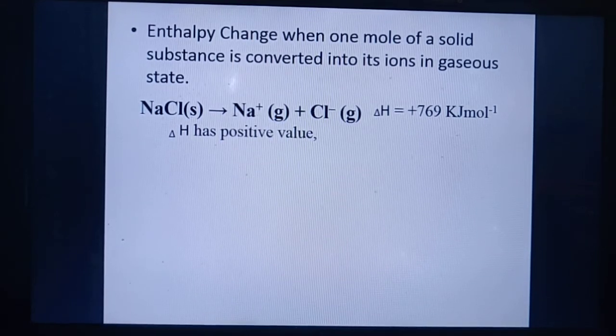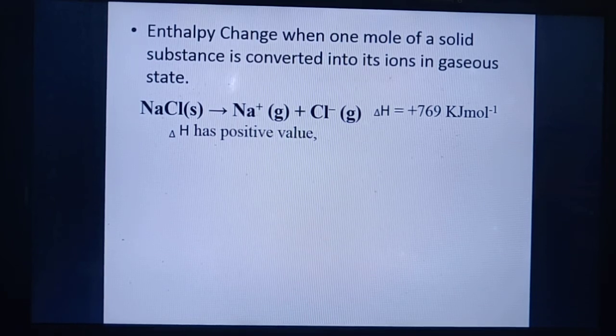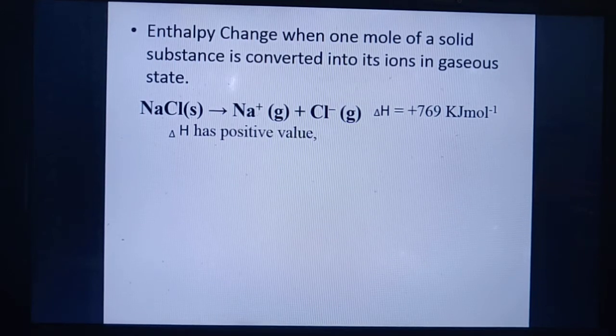Now here in this case the value of delta H is positive. It means the energy is absorbed. But in actual, the lattice energy of NaCl has a negative value. So the lattice energy of NaCl is minus 769 kilojoules per mole.